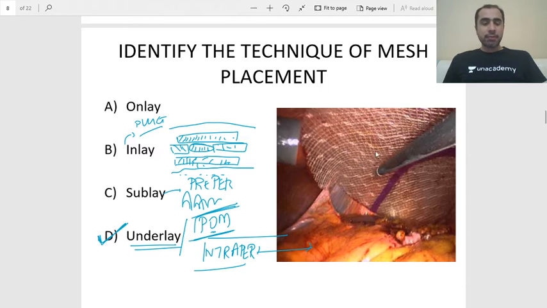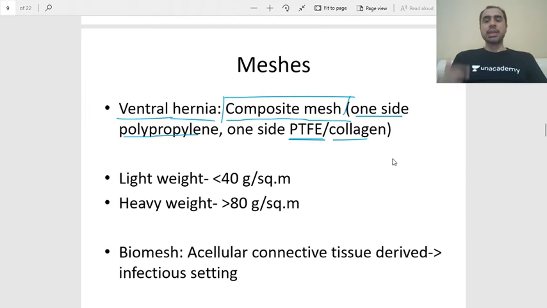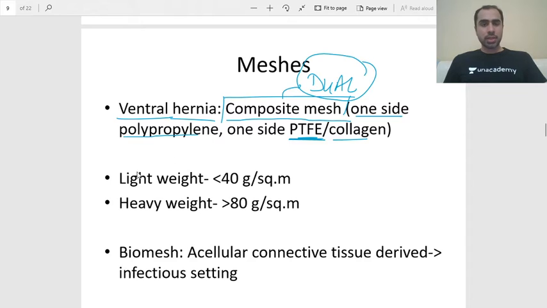This PTFE or collagen prevents the adhesion of the bowel with the mesh. As you know, mesh is a foreign body, it is inflammatory. So this PTFE side prevents the adhesion of the bowel to the mesh. Because there are two materials, this is called a composite mesh or a dual mesh. Alright, so remember these terms, composite mesh or dual mesh.